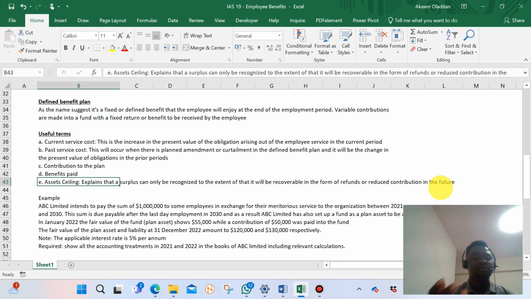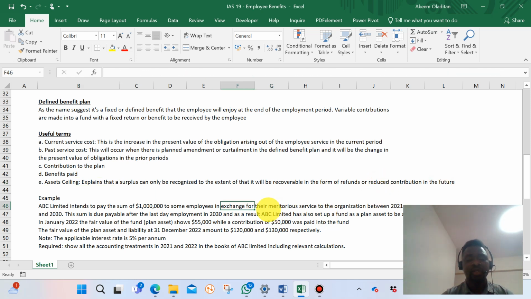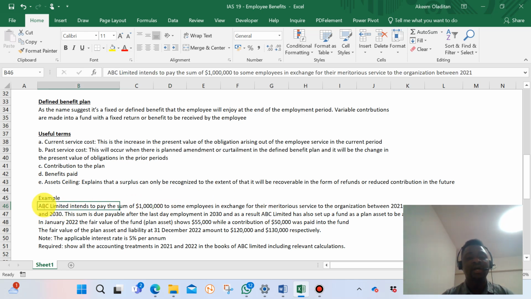And let's try to look at another thing I didn't mention: for IAS 19 employee benefit, there's a lot of actuarial valuation assumptions that need to be considered, because the standard says that at a point in time we need to remeasure the fair value of the plan asset and the fair value of the liability.